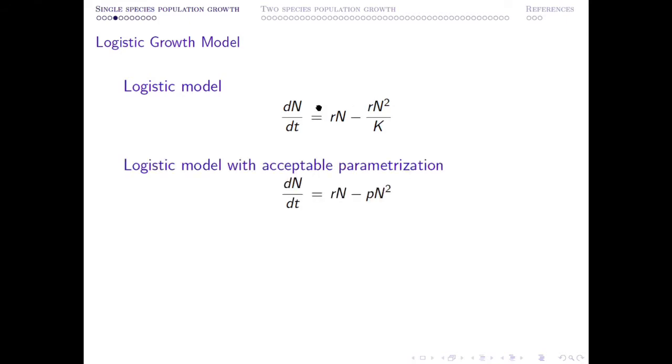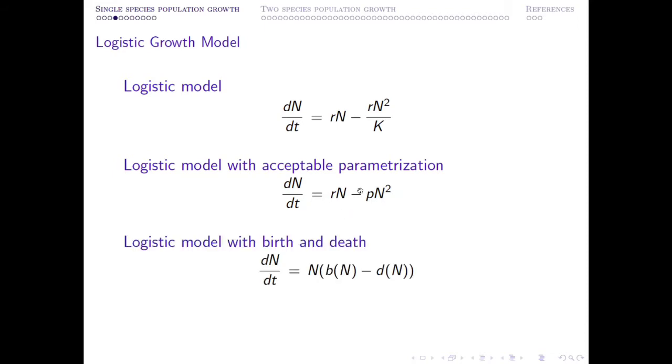And as a result, an alternative formulation would be, according to my idea, dN/dt equal to RN minus PN square. If anyone is interested to know more about this parameterization, I can suggest they look at some recent papers by Yuri Tutunov, who has talked about this in more detail. I can type the name here, Yuri Tutunov. You can look at some of his recent papers where he explained why this parameterization is not valid. Okay, so he actually proposed this one.